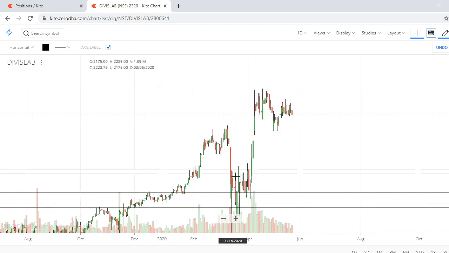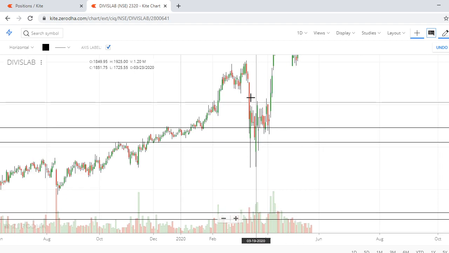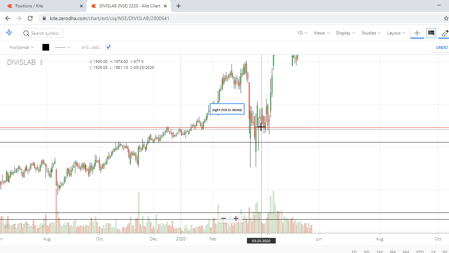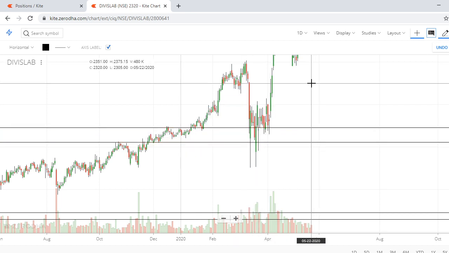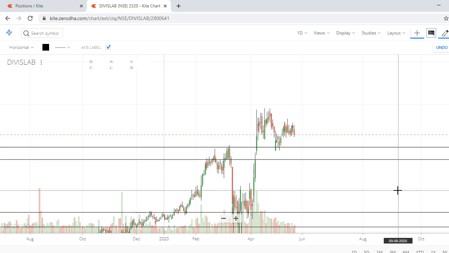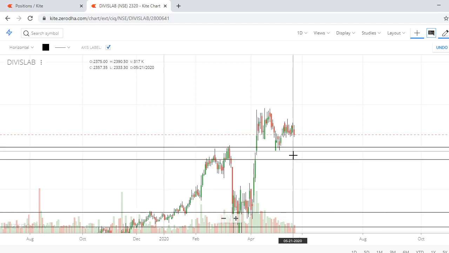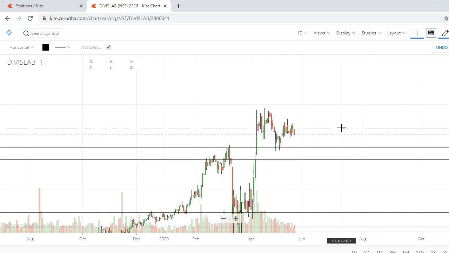In the last month it came into the same zone, Divi's Lab, took the support here from the supply demand zone and started going high. Now it is trading above this level. So now this level, 21742 to 2246, will act as the next support resistance zone.